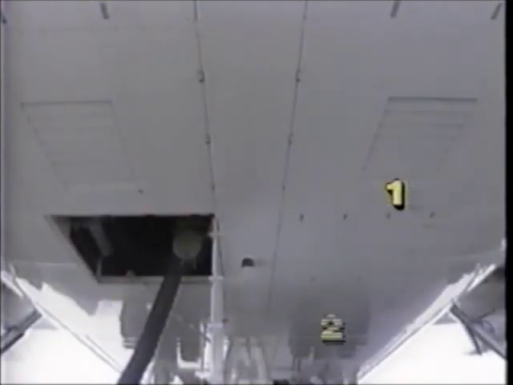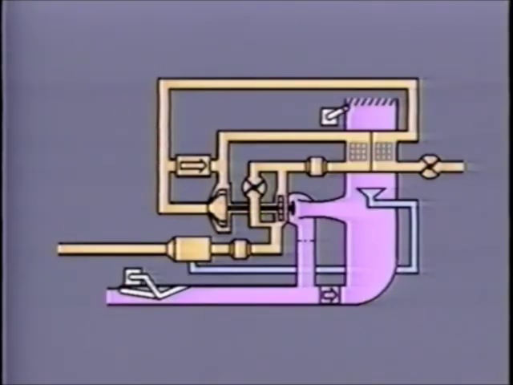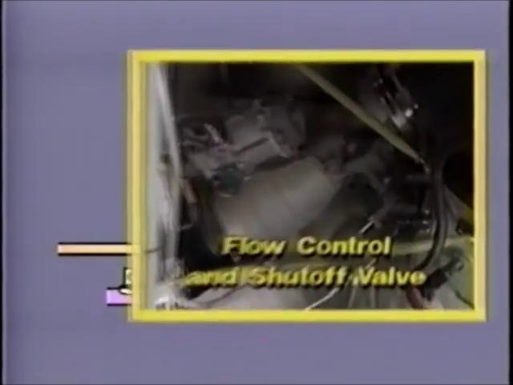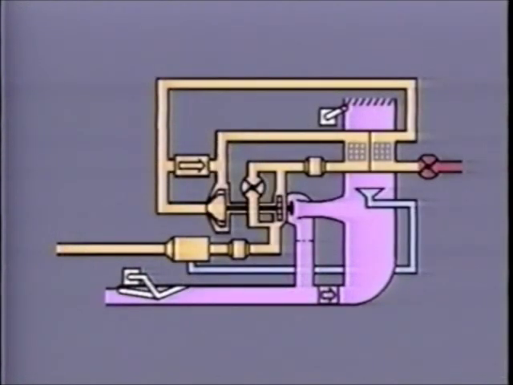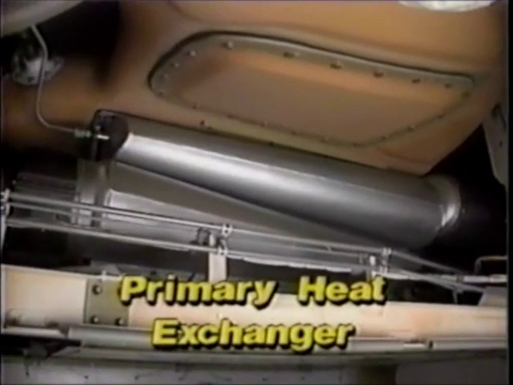Cooling packs 1 and 2 are here on the left side of the keel beam. Pack number 3 is on the right. All the cooling packs are similar, so we will use pack number 2 as an example. Let's follow the airflow through the cooling pack, starting here at the flow control and shutoff valve. The air next flows through the primary heat exchanger.